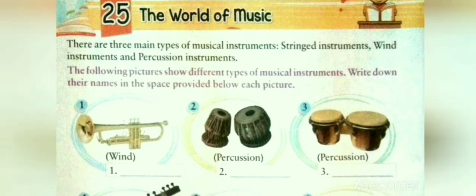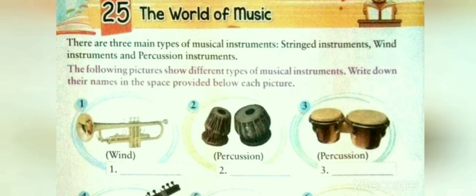A string instrument produces sound by means of vibrating strings. A wind instrument produces sound when we blow air into it, and a percussion instrument produces sound when it is hit with a beater, stick, etc. Let us do the exercise given. The following pictures show different types of musical instruments. Write down their names in the space provided below each picture.